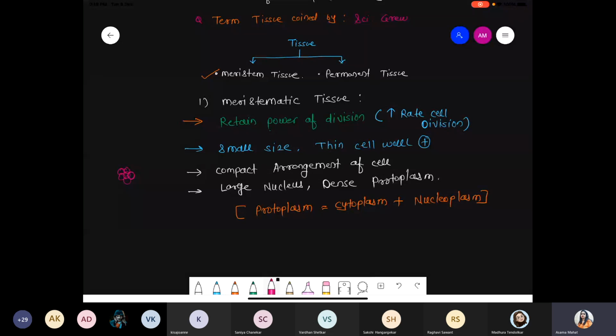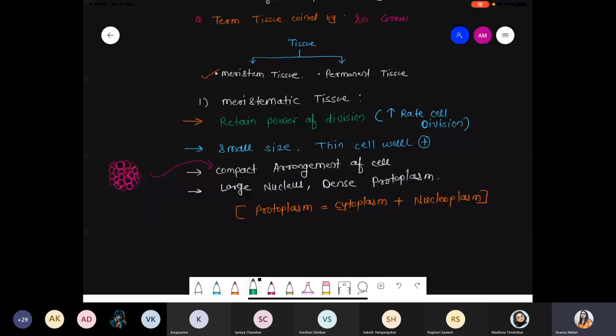Now what you observe from this diagram, it's clearly mentioned, you can see cells are tightly arranged. It means that intercellular space is totally absent. Yes, because cells are compactly arranged, cells have a high rate of division capacity, right? Small size, thin cell wall.